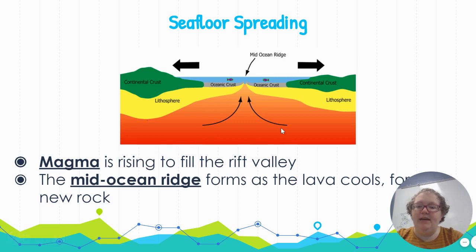So magma is rising to fill what we call a rift valley, and this creates that mid-ocean ridge. That's formed as the lava cools and forms new rock and new crust. So the very center of that mid-ocean ridge is the youngest crust. And as those plates move apart, the further we are from that ridge, the older the crust is, right? So we have constant new land in the center, and as we move further out, the land gets older.